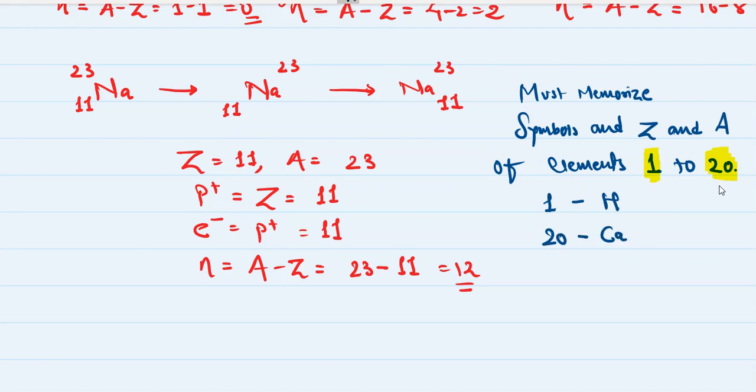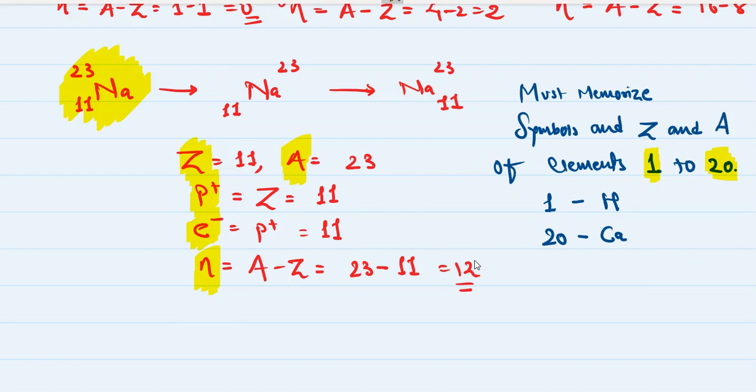So 1 to 20, all the 20 elements, their symbols, their atomic number and mass number you must memorize, so that you can express these 1 to 20 elements in this standard form. And if you can express them in this standard form, you can easily find out their atomic number, which you already know, their mass number, their number of protons, electrons, neutrons, which is compulsory.